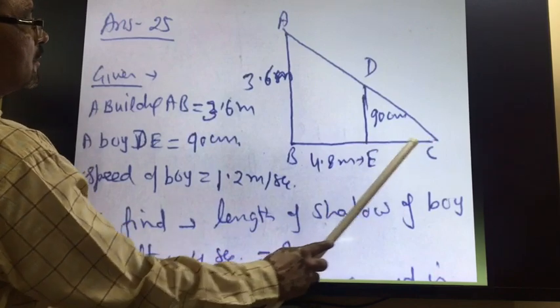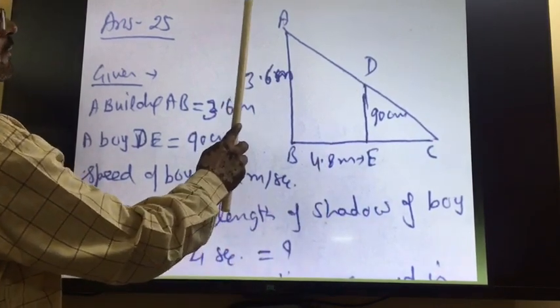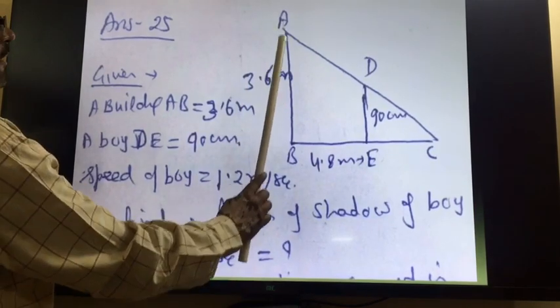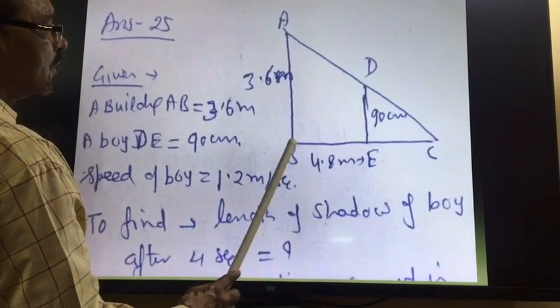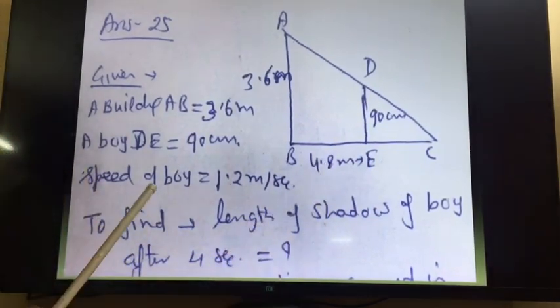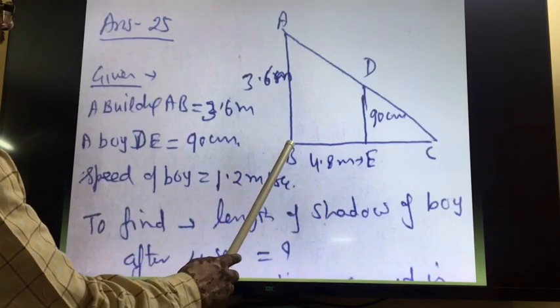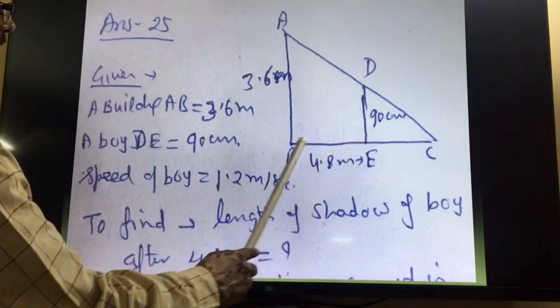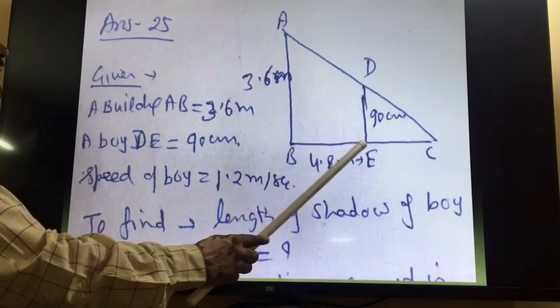EC will be the shadow of that boy, because the sun will be here, right? So sunlight will be stopped by this, the remaining portion will be the shadow, dark here. So for the boy, this will be the shadow here. So in this case, to find the shadow, we are finding it after 4 seconds. So from B to E, the boy is taking 4 seconds.